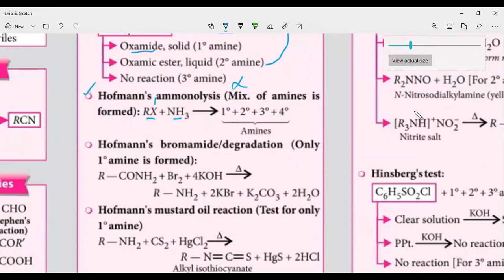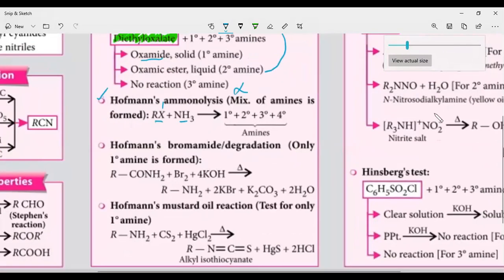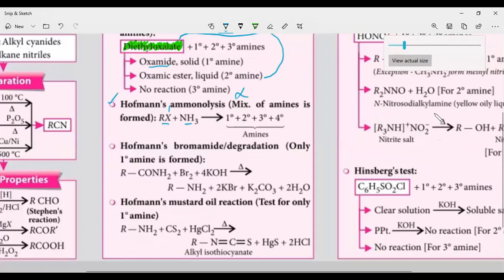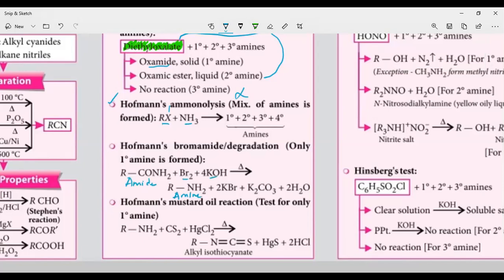In this reaction, we take an amide. The amide reacts with bromine in the presence of KOH, and thereby the amide is converted to the amine in the case of Hoffman's bromamide degradation.